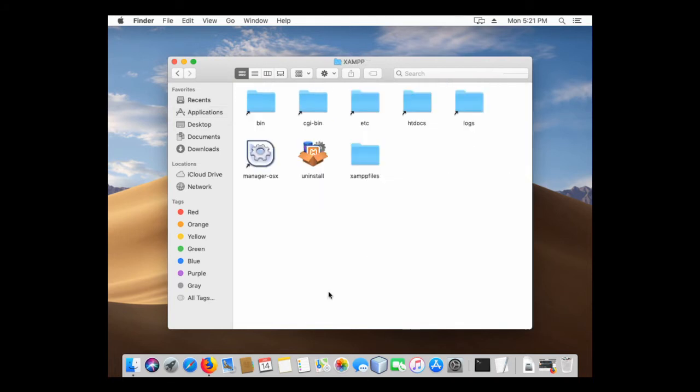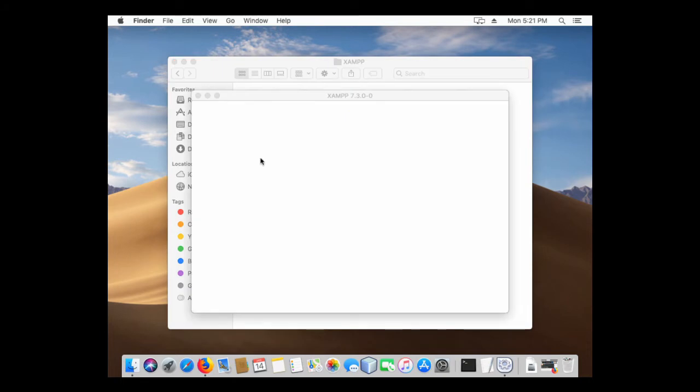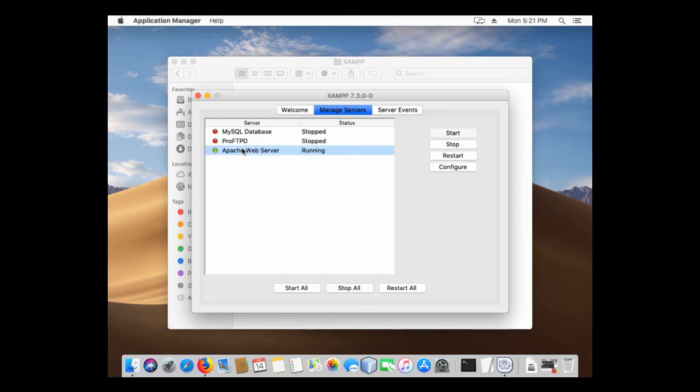Here's the folder. And there's the manager, which we want to click. There we go. It'll want our passwords. Let's go manage servers. Apache is running. You don't necessarily need MySQL right now, but we'll start it anyway. And we're good. We don't need ProFTPD. We'll close this.